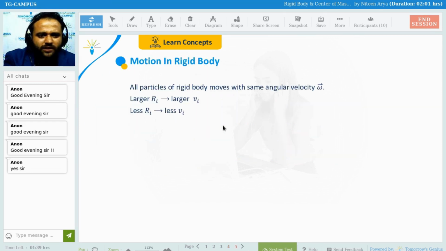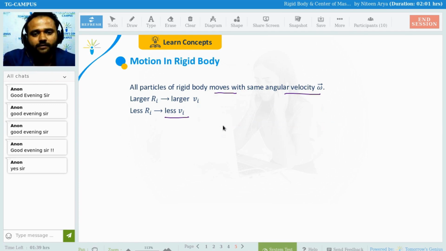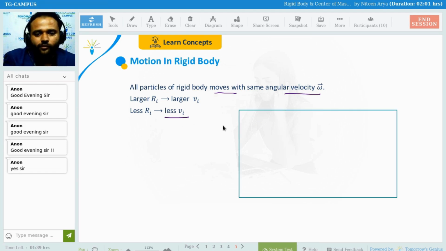So now this is motion in a rigid body. All the particles of the rigid body move with the same angular velocity omega. Larger Ri, larger Vi; lesser Ri, lesser Vi. Okay. One thing I am not teaching you again here. The next thing is center of mass. See, you guys know, in the previous class I taught you this thing. Omega. What is omega? Angular velocity. Okay. Omega is angular velocity, that is d theta by dt.